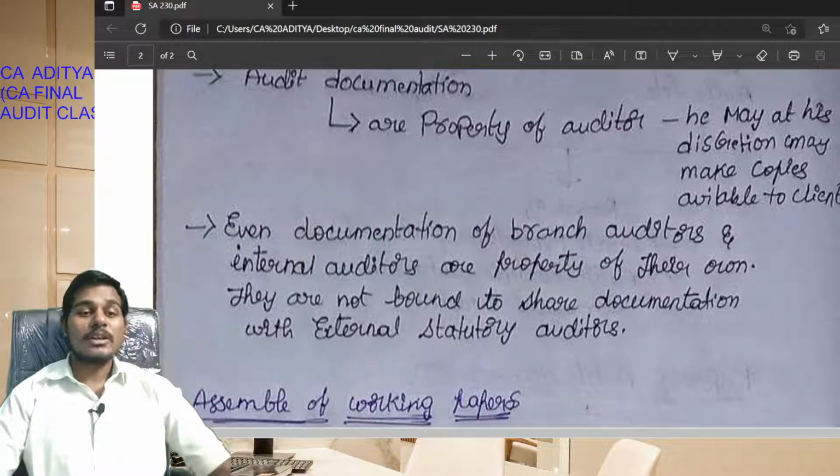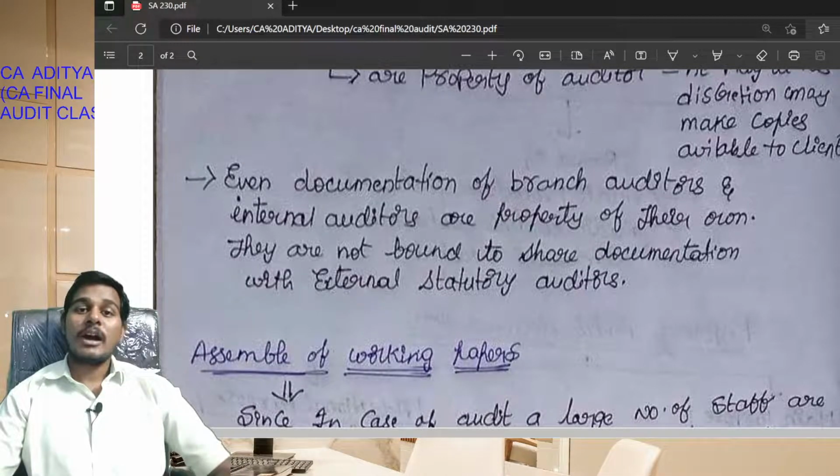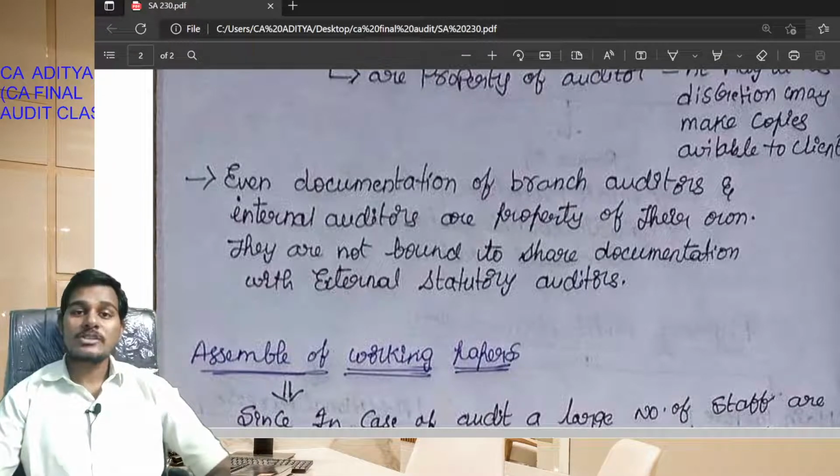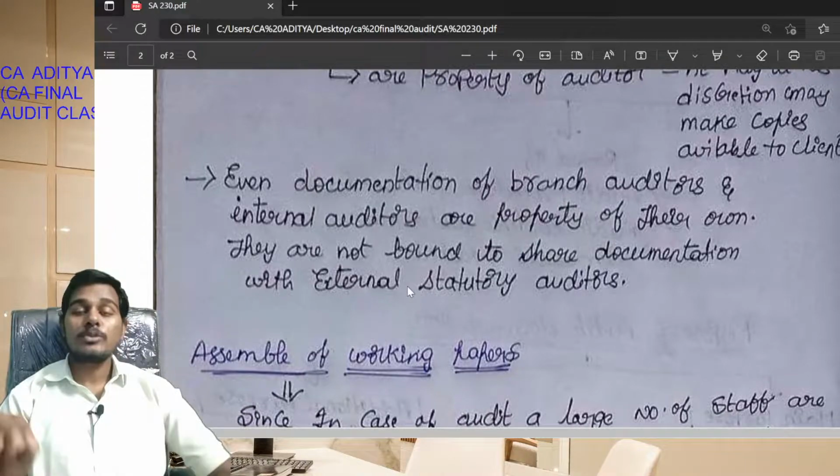Okay students, even the documentation of the branch auditor and internal auditor is the property of their own. So they are not bound to share the working papers with the statutory auditor. They are not bound to share documents with the external auditor.